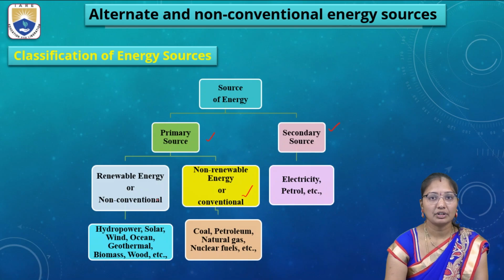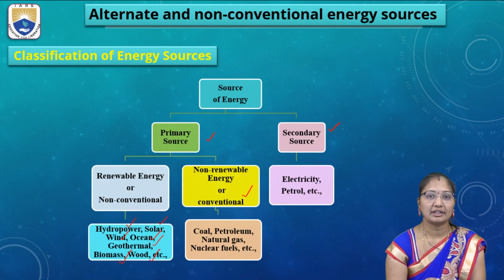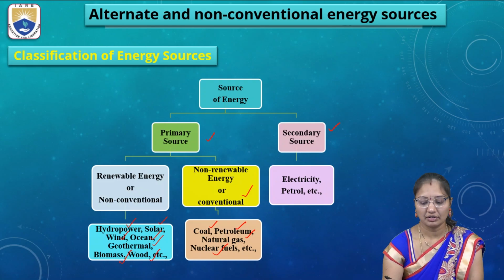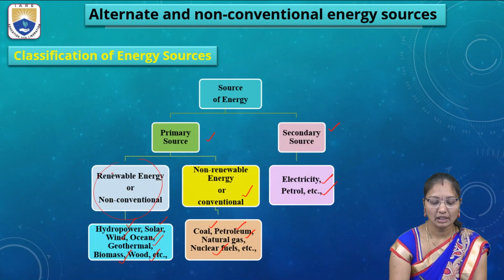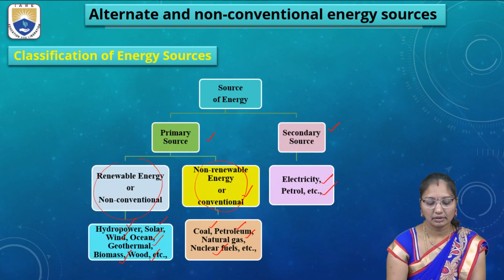Under renewable or non-conventional energy, hydropower, solar, wind power, ocean, geothermal, biomass, wood, etc. come. Whereas under non-renewable or conventional energy, coal, petroleum, natural gas, nuclear fuels, etc. come. Coming to the secondary source of energy, which is electricity and petrol. We are going to see mostly the differences between renewable and non-renewable energy, and examples of renewable energy.